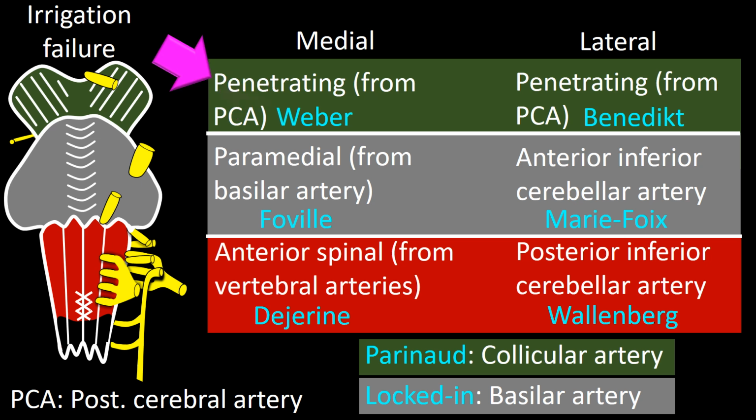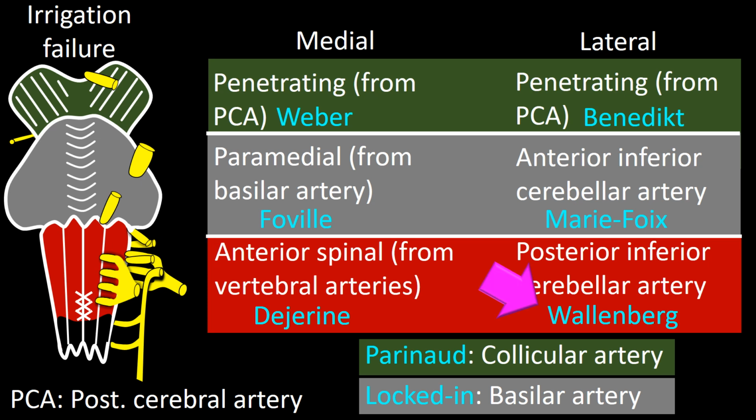Weber is due to blockage of the posterior cerebral artery penetrating branches arising from P1. Benedikt is due to blockage of the posterior cerebral artery penetrating branches arising from P1 or P2. Foville is due to blockage of paramedial branches of the basilar artery. Marie-Foix is due to blockage of the anterior inferior cerebellar artery. Dejerine is due to blockage of the anterior spinal artery arising from the vertebral arteries.